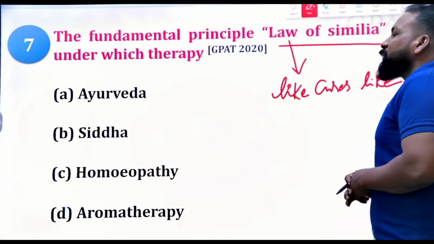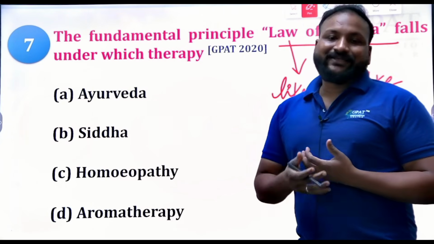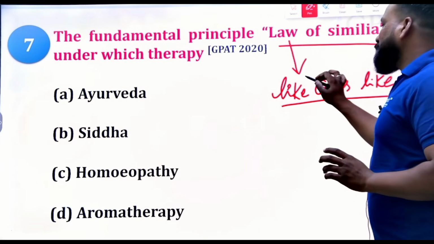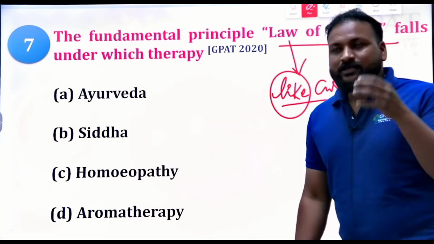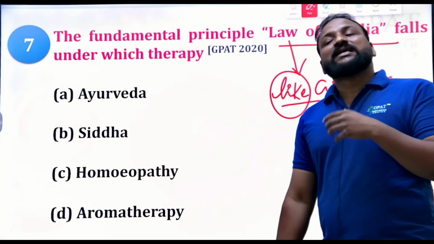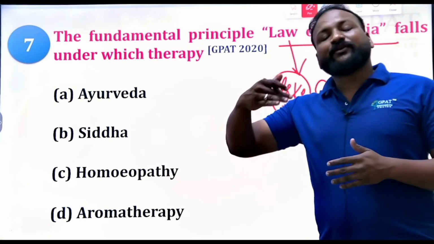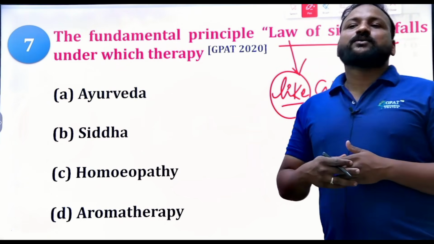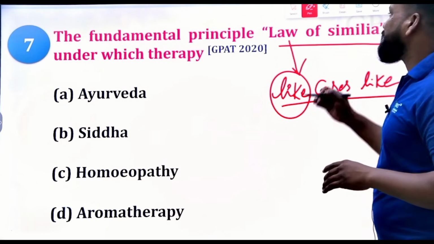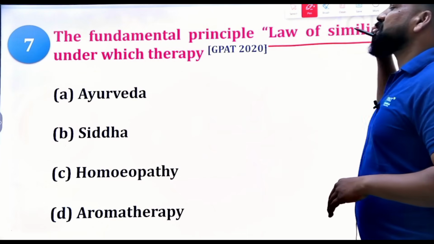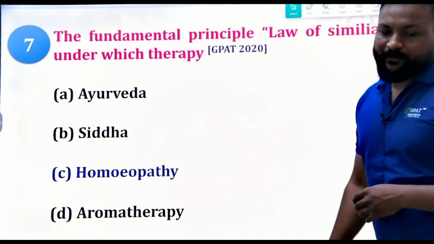So who is the father of homeopathy? Samuel Hahnemann. And yes, he developed these 7 fundamental principles to treat the disease. Clear? So according to this law of similars, the thing which can cause the disease itself will be the cure for the disease. So according to his beliefs, he developed 7 principles. In that, one principle is law of similia, and also law of potentiation, law of individualization. Clear? One dose at a time. So like how we have 7 principles in that, law of similia belongs to the therapy. Which therapy? Homeopathy.